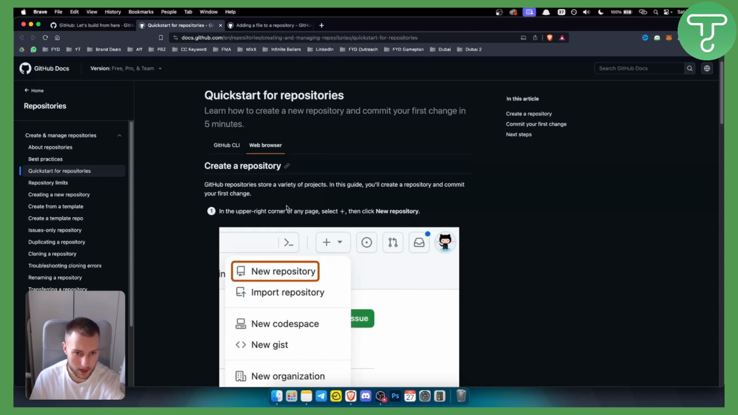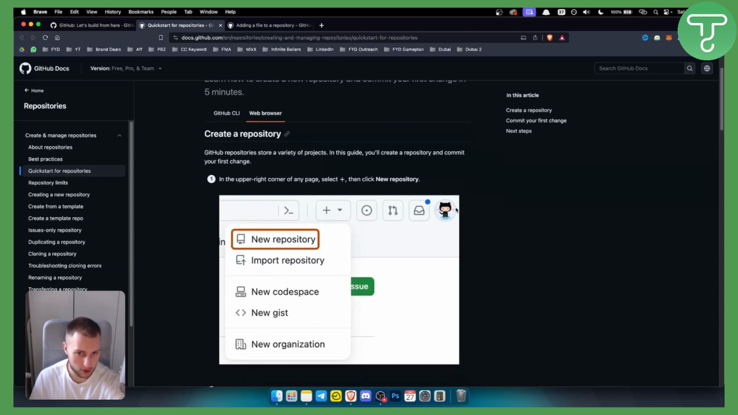You can go here and go to the plus sign. Obviously you need to be logged in to your GitHub, and you can click new repository. Or if you already have a repository, as we said previously, a repository is a bunch of files or a project file. You can go and import repository right here, or import a project file right here.